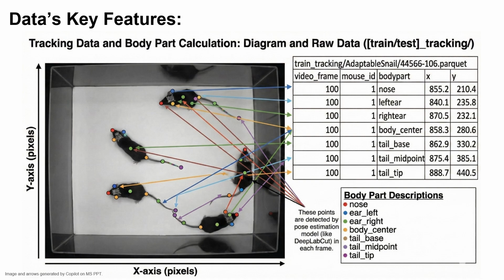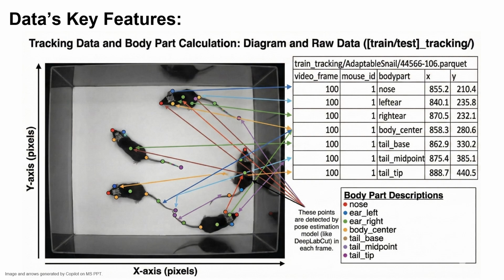And next, we have an example of the tracking data. What we see in the center is a pose-tracking diagram. For every frame of the video, the dataset gives us the exact pixel coordinates of multiple body parts on each mouse, such as the nose, ears, body center, and different points along the tail. These key points are detected automatically using a pose-estimation model, such as DeepLabCut.